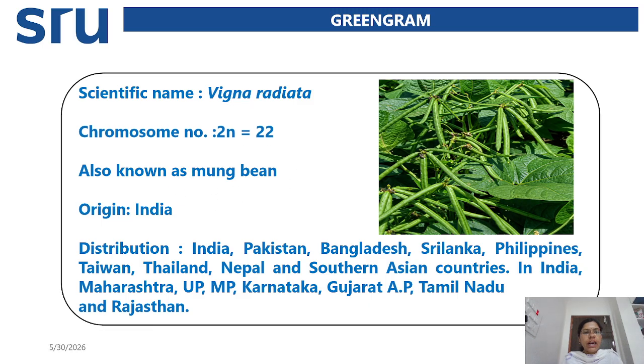The origin of the green gram is India, and it is grown in India, Pakistan, Bangladesh, Sri Lanka, Philippines, Taiwan, Thailand, Nepal and southern Asian countries. In India, it is grown in Maharashtra, UP, MP, Karnataka, Gujarat, Andhra Pradesh, Tamil Nadu and Rajasthan.